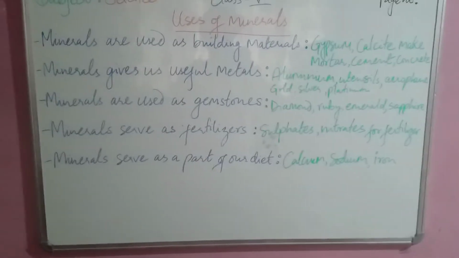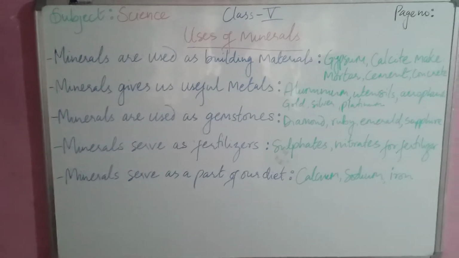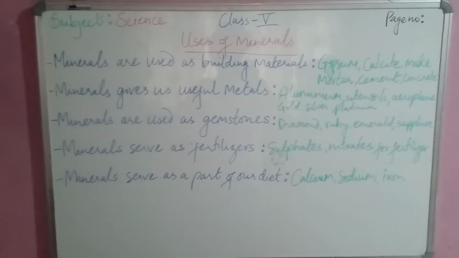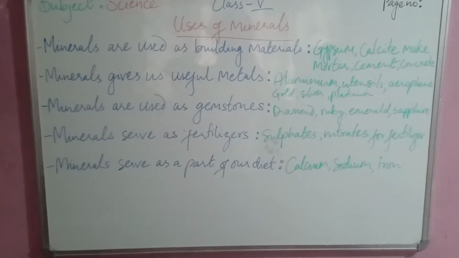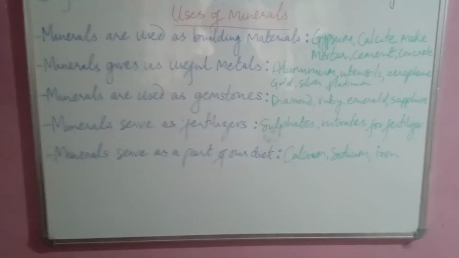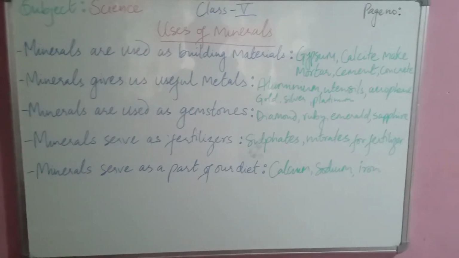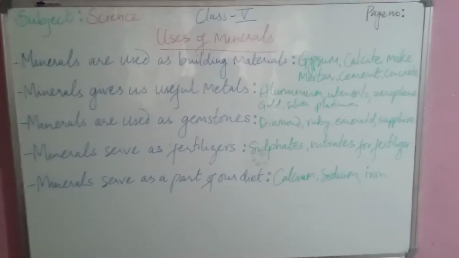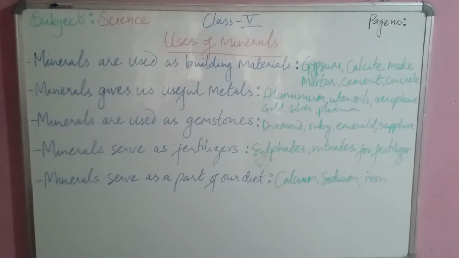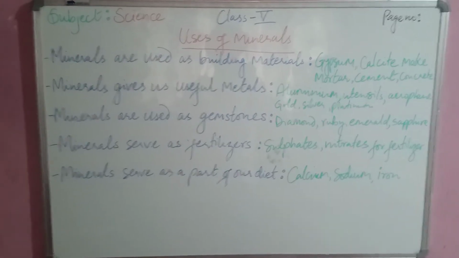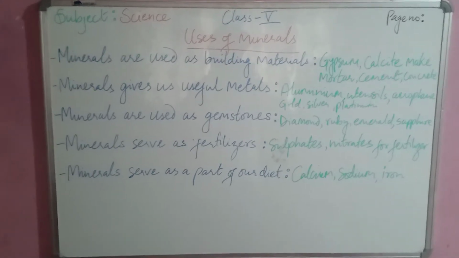Certain minerals such as gypsum and calcite are used to make building materials such as mortar, cement and concrete. You might have seen the materials made from gypsum and calcite called cement and concrete.